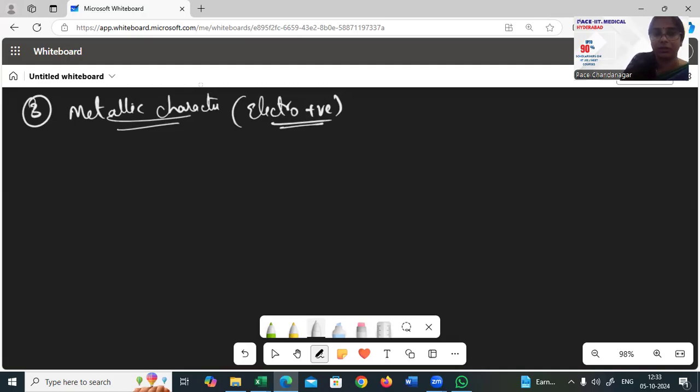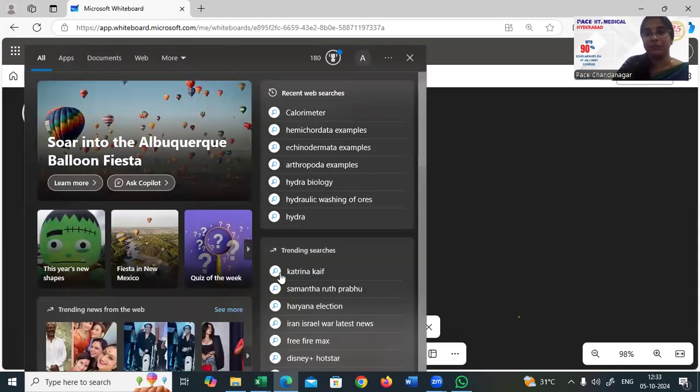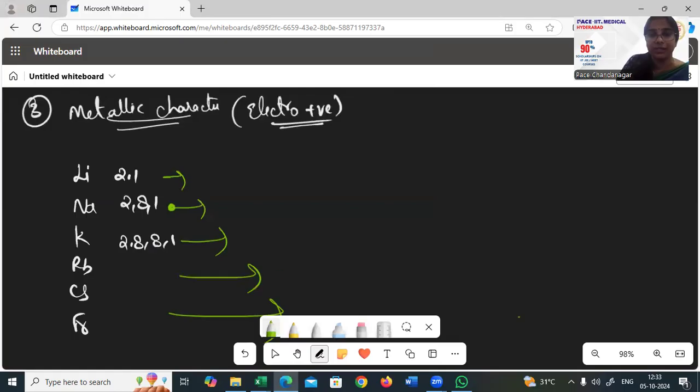In a group, if I talk about Li, Na, K, Rb, Cs, Fr, right? This is 2, 1. This is 2, 8, 1. This is 2, 8, 8, 1. As you see here, there is an increase in size observed, right? This is increasing. This is even bigger in size, right? So this is my nucleus there, and even more increasing sizes you find. This is the nucleus and this is the aura. I'm not drawing everything there. So this is the nucleus and the increasing aura. As you can see, the size is increasing.